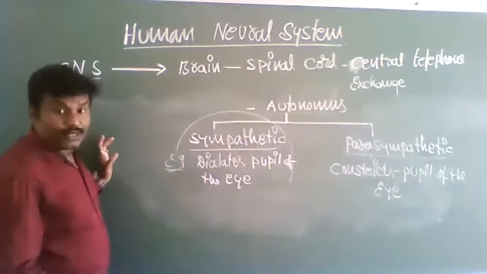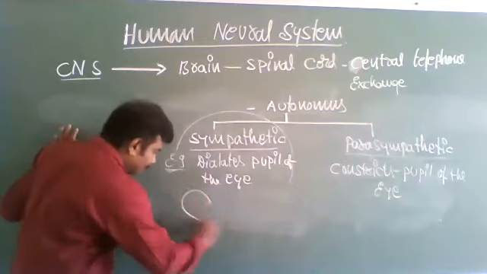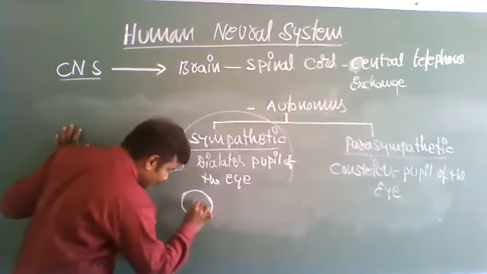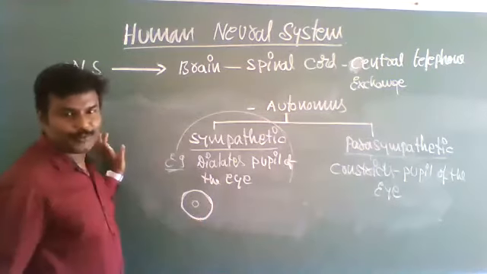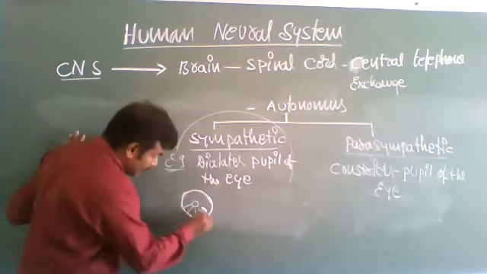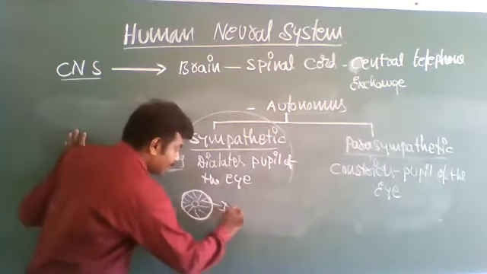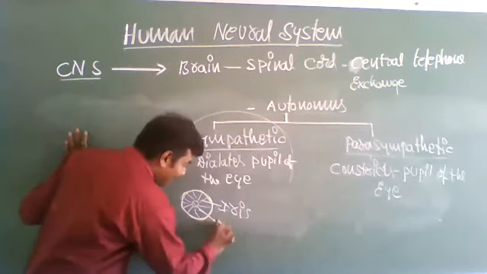You may ask what is the pupil, sir. This is called the pupil. This is called the iris. Pupil.